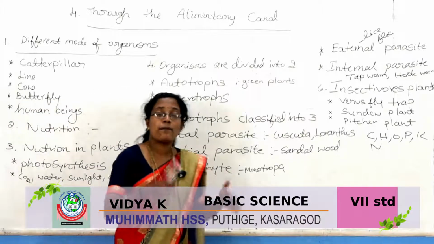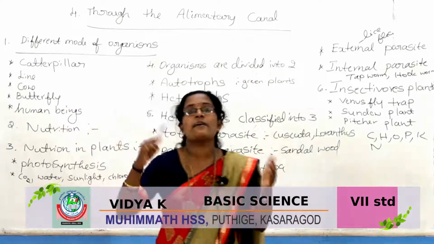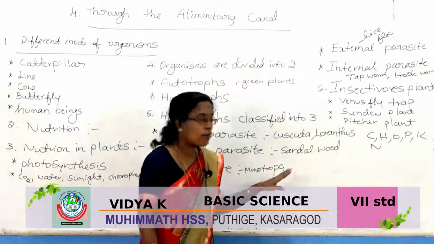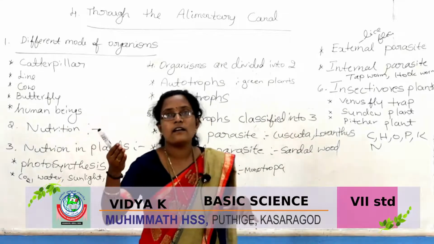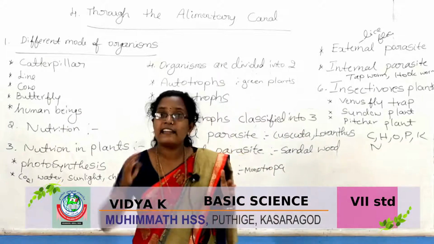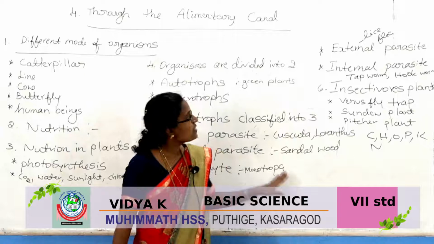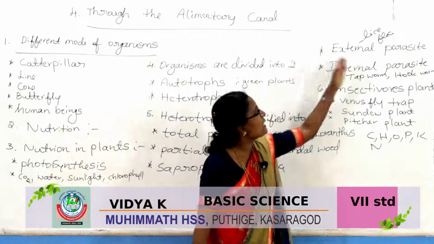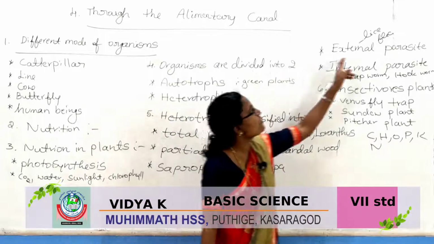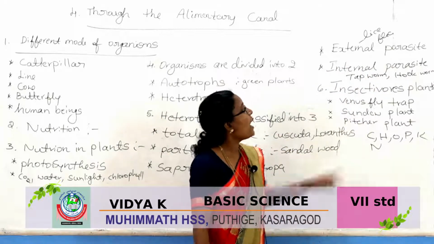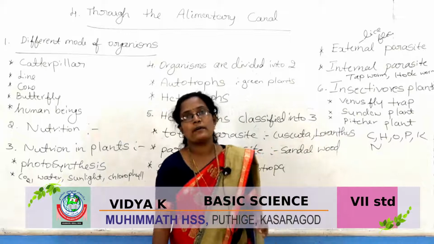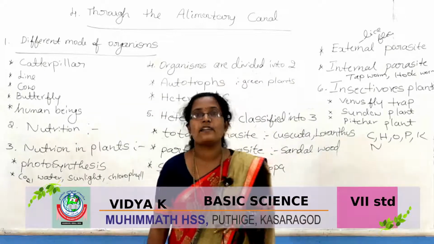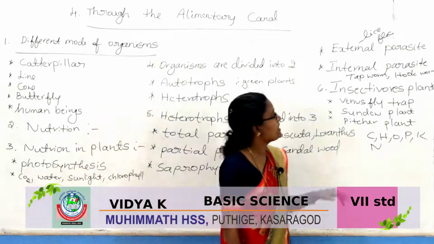Saprophytes depend on dead and decaying matter, for example Monotropa, which takes food from dead and decaying matter. Then external parasite and internal parasite. Examples for external parasite: lice and flea. Examples for internal parasite: tapeworm and hookworm, which are present inside our body, in the small intestine.